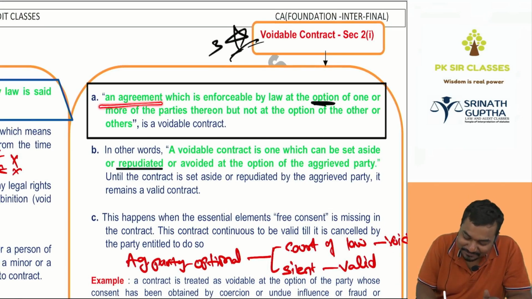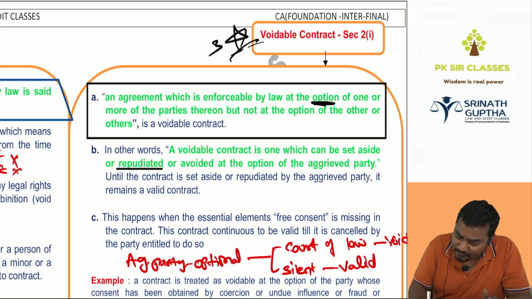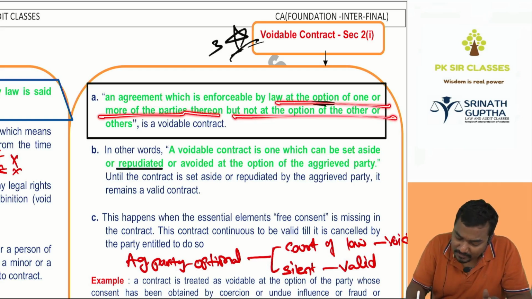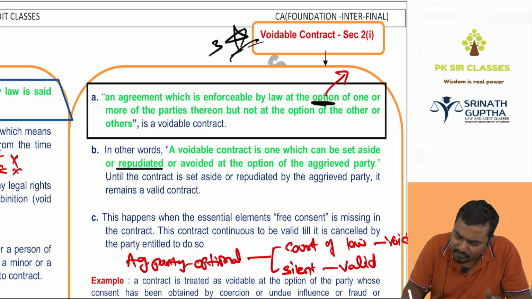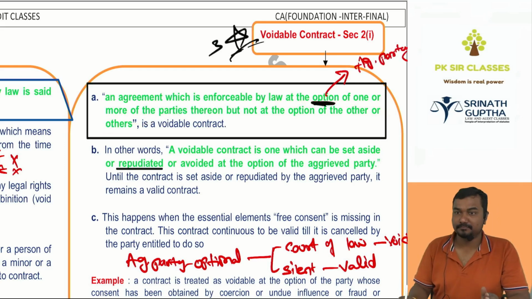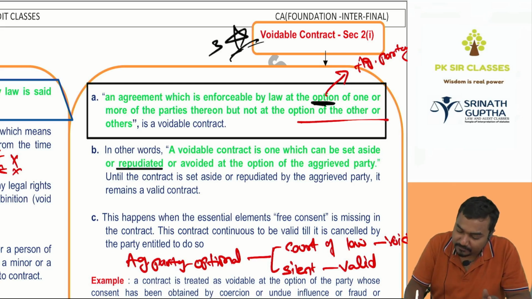It is an agreement which is enforceable at the option of one or more of the parties, but not at the option of the other party. Whose option is it, voidable? The aggrieved party. Which party? Abhishek Bachchan. But not at the option of the other party. Who is getting the benefits out of this? That is Salman Khan.